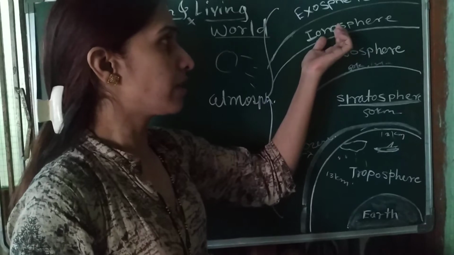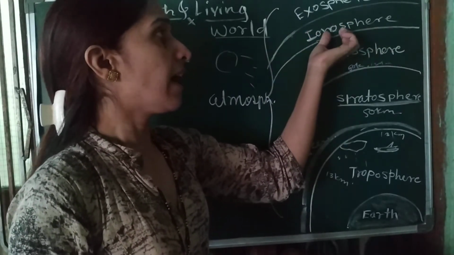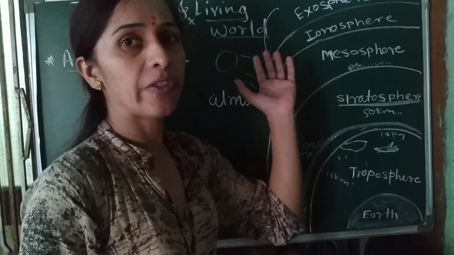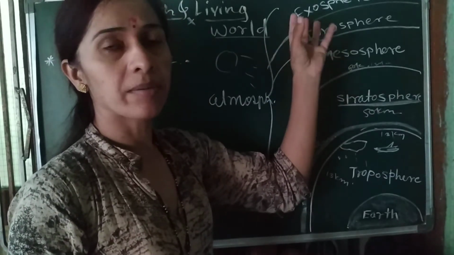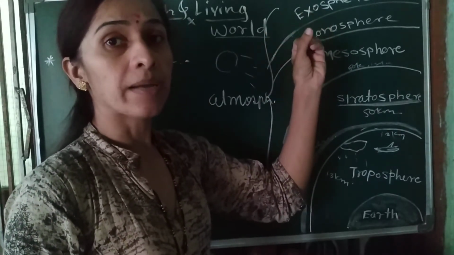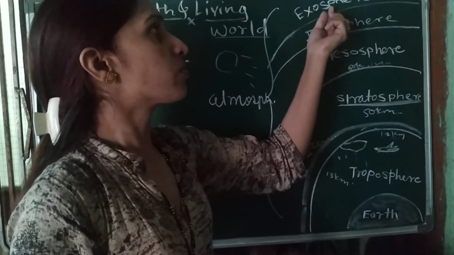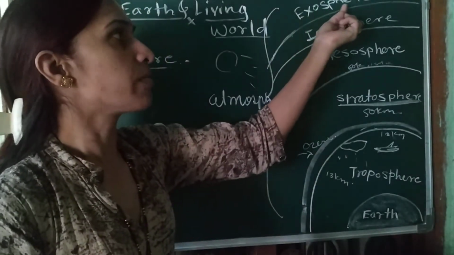This name is given due to the sun's radiation, and depending on the sun's radiation, the ionosphere sometimes grows and sometimes shrinks. Beyond the ionosphere we find the next layer, the exosphere.